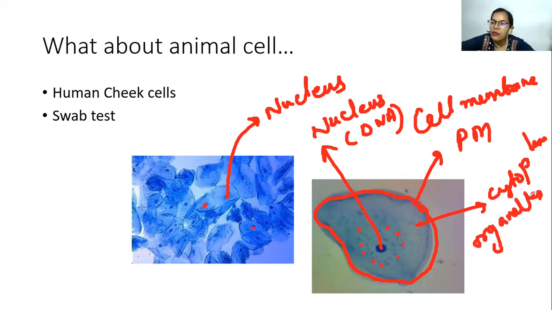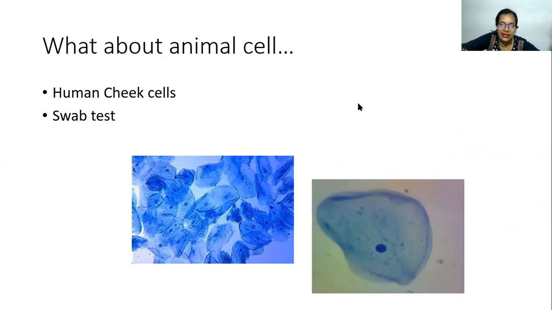Like how a body has got organs, in the same way, one single unit of life, that is the cell, has got many organelles in order to function specifically. Okay. So this is how you can visualize your plant cell as well as the animal cell. Now moving on to the next.